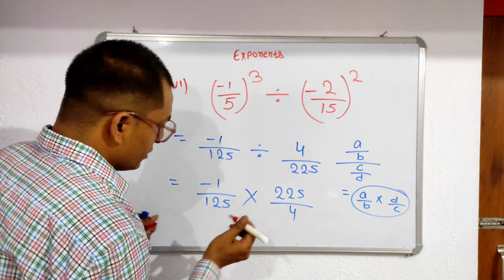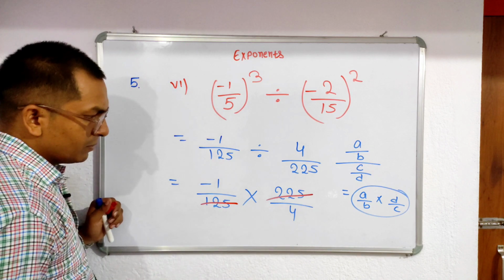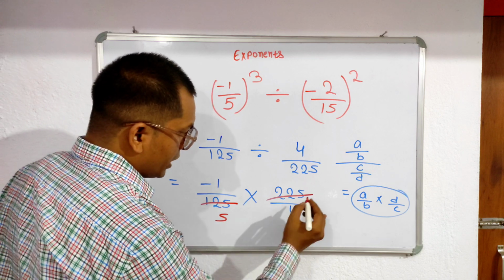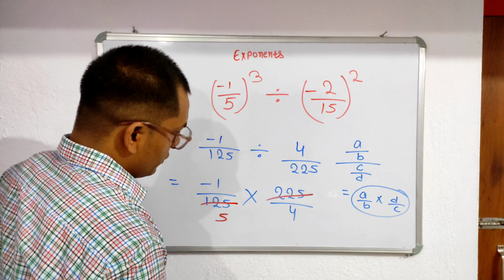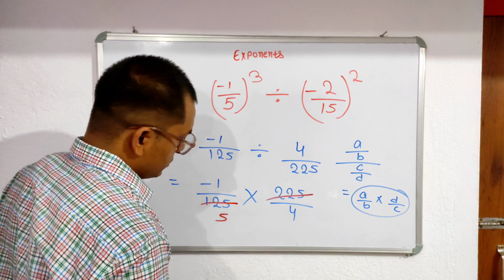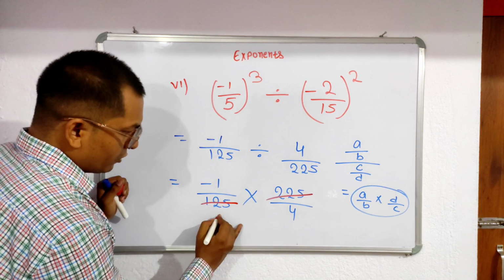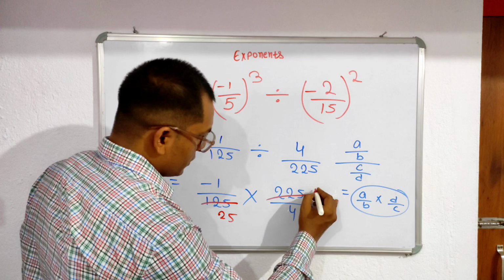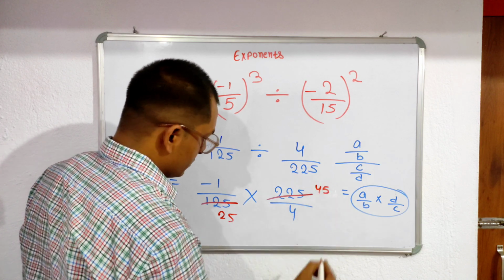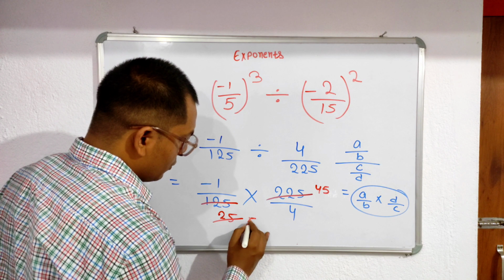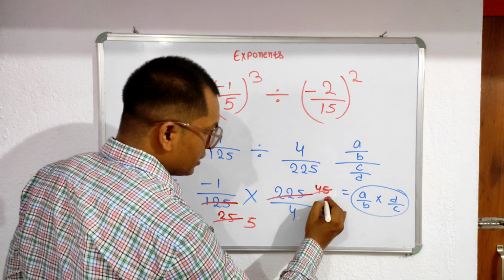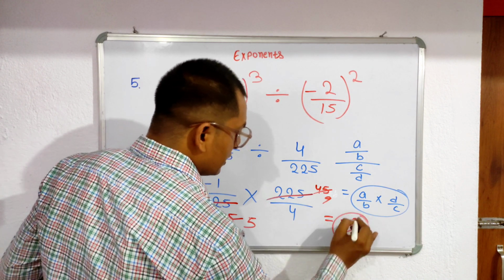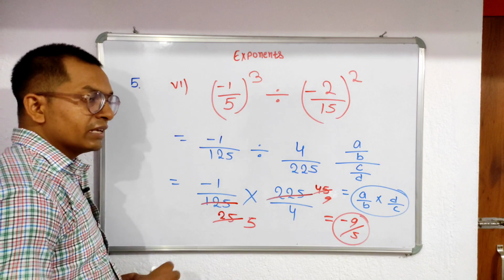So finally you write 125. How many times? You write 25. Then 25 divided by 5, you write 5, and here you write 5 times 5 is 25 and 5 times 9 is 45. So finally you write 9 upon 5. Okay, this is the answer of question number 6.